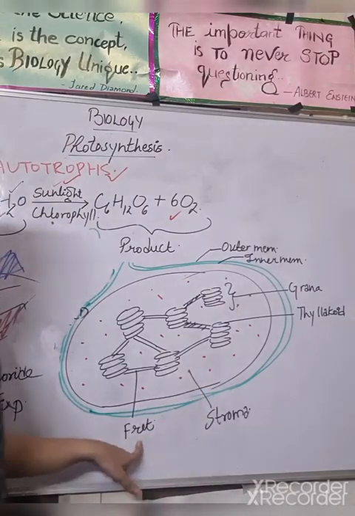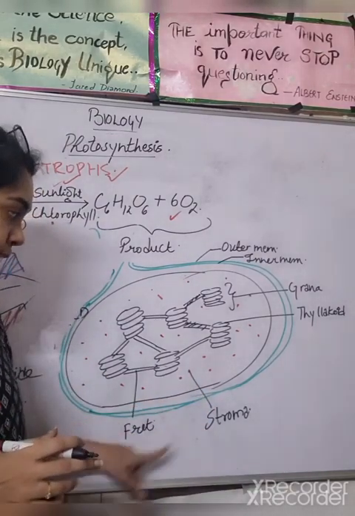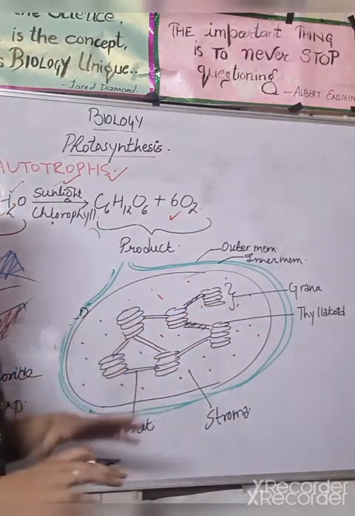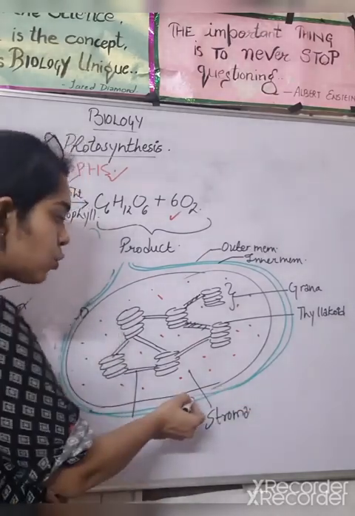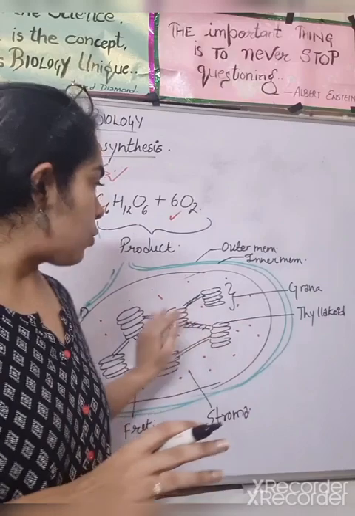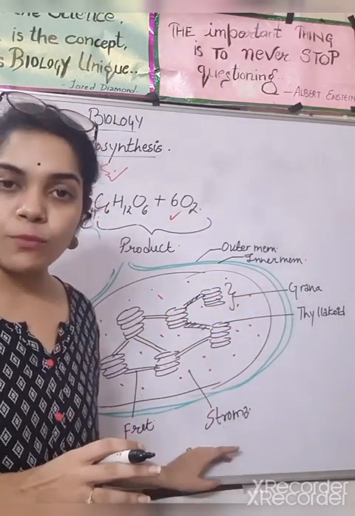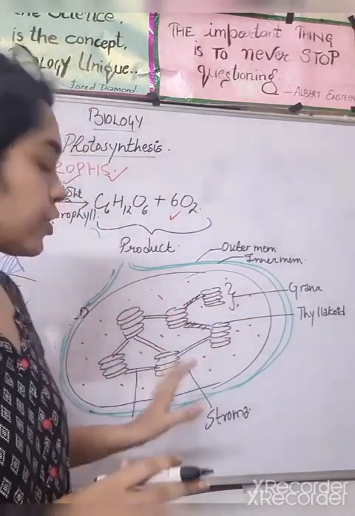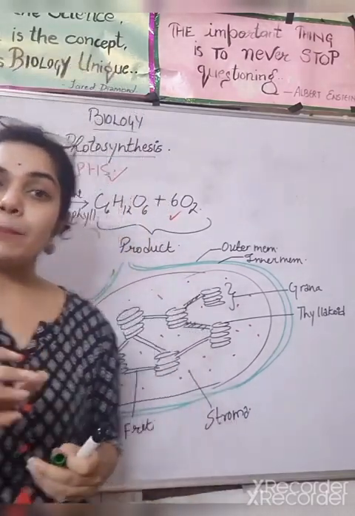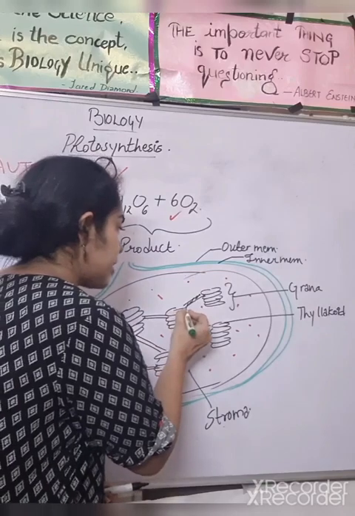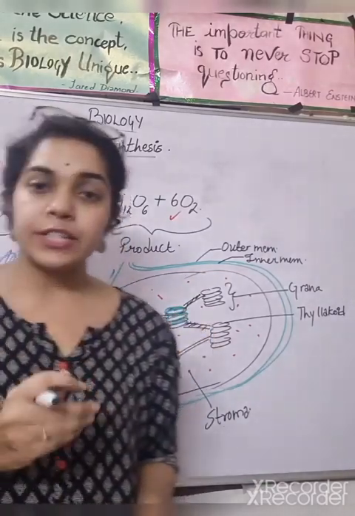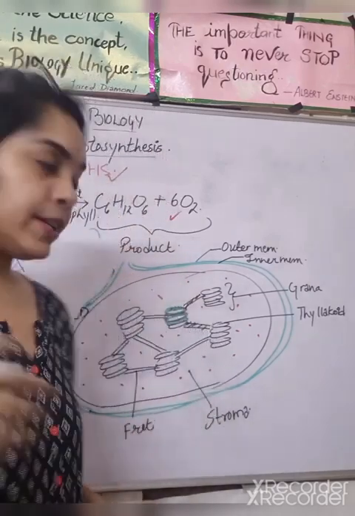A connection between the two granas is known as your fret, and there is a liquid present, and the space that is present around the grana is known as your stroma. Fine? The space that is present outside this is known as your stroma. Okay, so this is the structure, and where exactly is the chlorophyll, the green color pigment, present? It is exactly present on the walls of the thylakoid, like this.